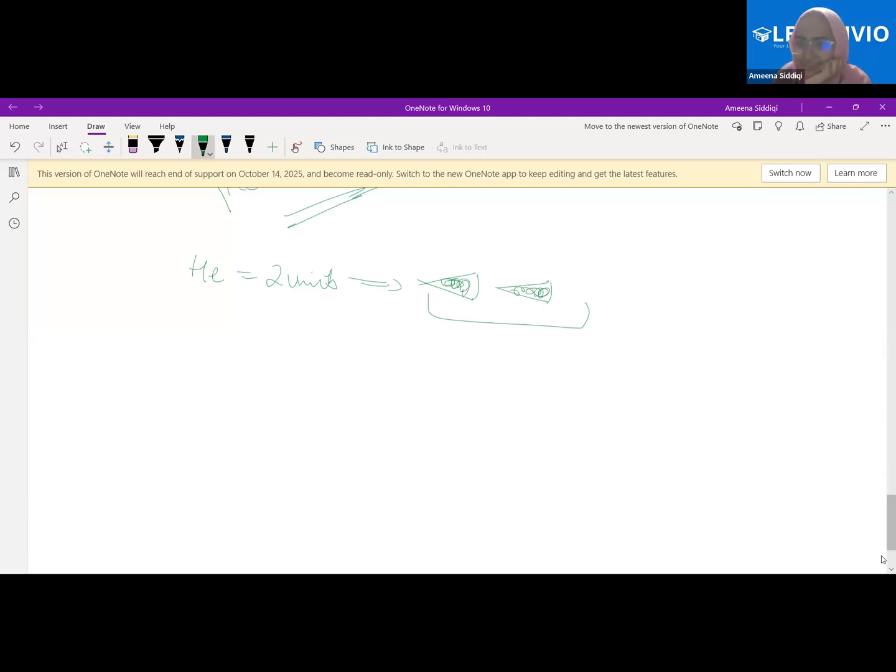If I'm drawing hydrogen, can I just draw it once? Since it's 1 unit, can I draw it like this? The mass of this will be equal to this. If I'm drawing oxygen, it's 16 units. So if I draw this 16 times, the mass will be equal to the oxygen atom. Yes or no? Have you understood this now? Yes, ma'am, I understood it.